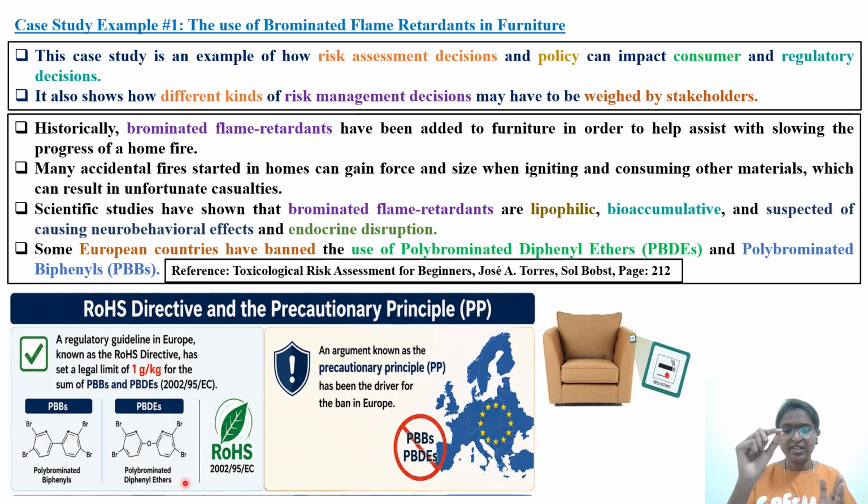Children used to scrape that material and consume it, so they got exposed to lead. There are a lot of household items where the child population, and even adults, can get exposed on a daily basis, causing adverse effects.